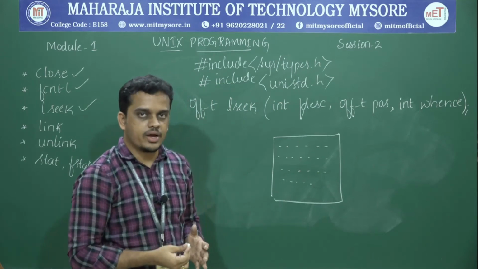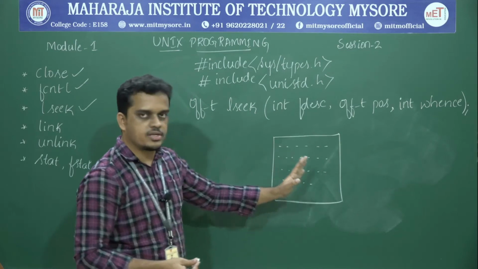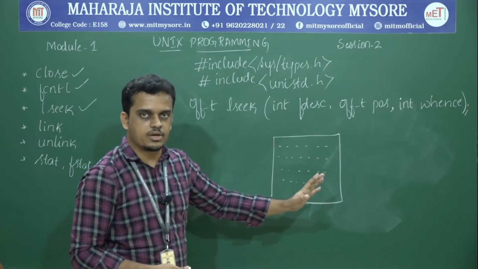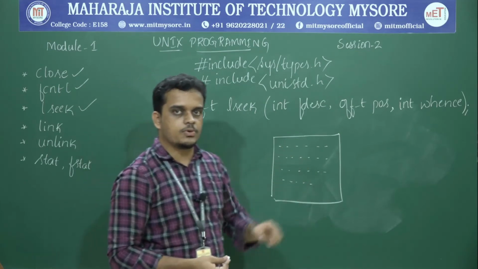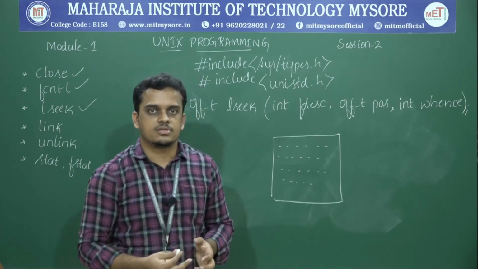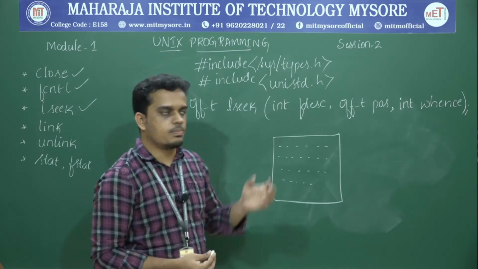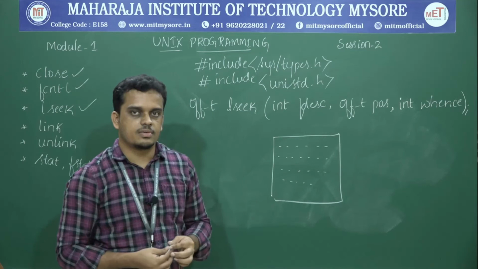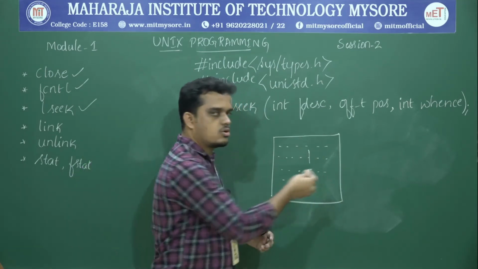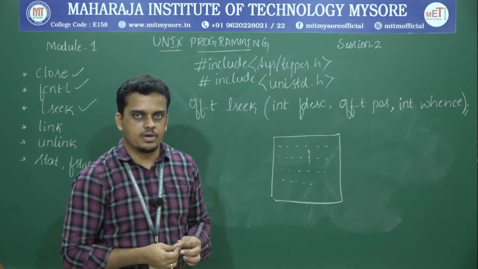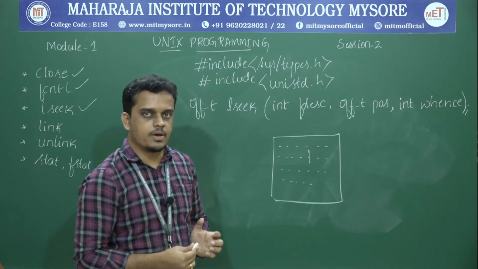I need to specify, if I am trying to perform a write operation, from which point of this particular file I need to perform that write operation, or if I am trying to perform a read operation, from which particular position I need to perform the next cycle of read operation. So that can be customized with the help of the API called lseek, where exactly the pointer, the cursor, can be moved to an appropriate position from here. That is the basic use of the lseek API.